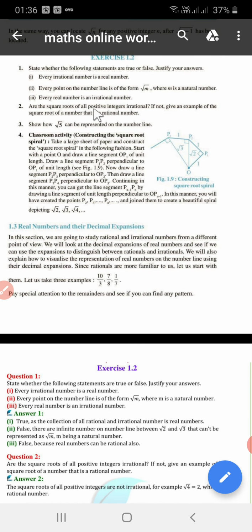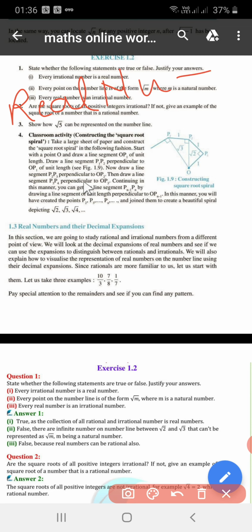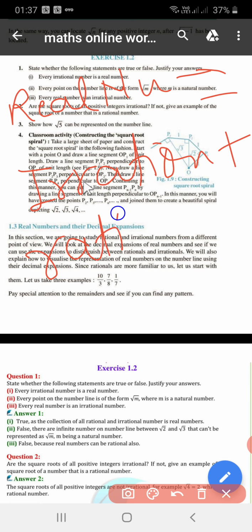Every real number is an irrational number. See here, what I told you. What are real numbers? All irrational numbers and rational numbers together form real numbers. But what is written here? Every real number